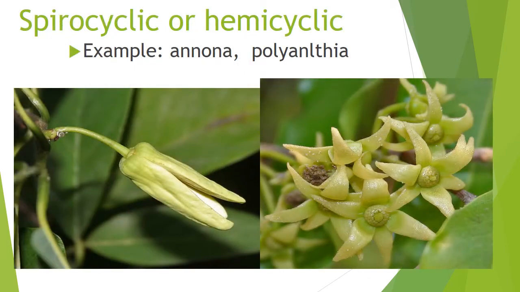Then now spirocyclic or hemicyclic. According to the name we can know the definition of the type of arrangements of whorls. First you read spirocyclic. Spiro comes from the second type, cyclic comes from the first type. So this type of arrangement of whorls is a mix of two types of arrangements. Some parts are in whorls and other parts are in spiral. That is spirocyclic or hemicyclic, which means semi or half cyclic.